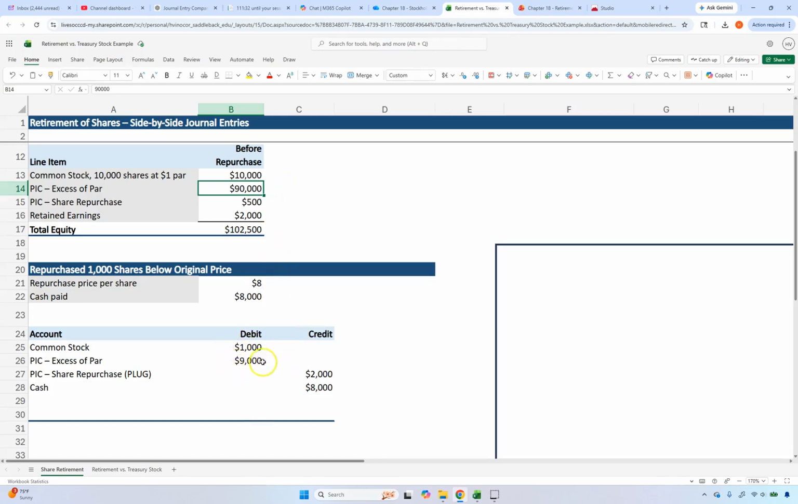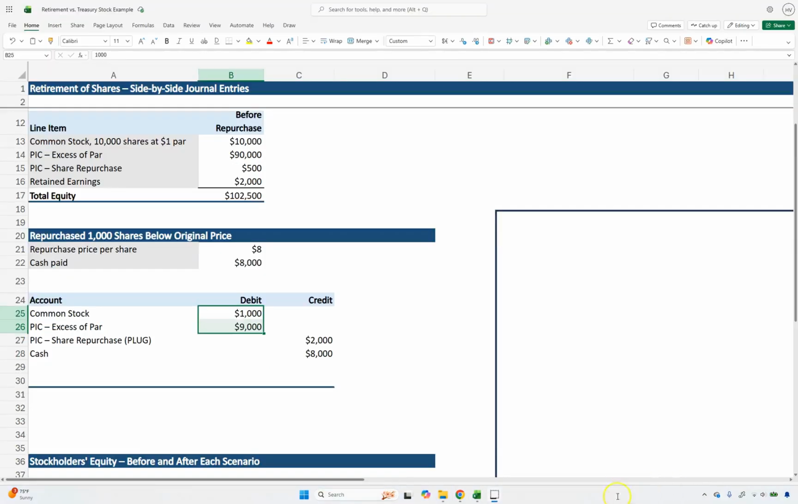So we have to take off of our books the amount that we originally booked them for. Originally we booked 1,000 shares times a $1 par, which was $1,000. So now we have to debit our common stock and debit our paid in capital in excess of par for the original amount, which would be $9,000. If you take the common stock and paid in capital in excess of par, 1 plus 9 is the $10,000 that we originally booked those 1,000 shares for, so now we have to remove them.